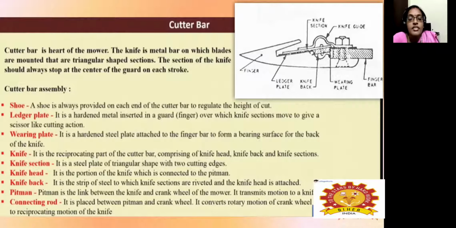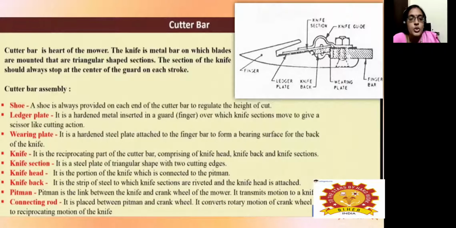So knife is the metal bar on which these blades are mounted, and the section of this knife should always stop at the center of the seat screw. So when it is fixed in the proper way only, it will help in the proper cutting of the desired forage crops. So if it is not so, it won't cut the crop at the proper or required height. So uneven cutting of these crops will happen when it is not stopped at the center.